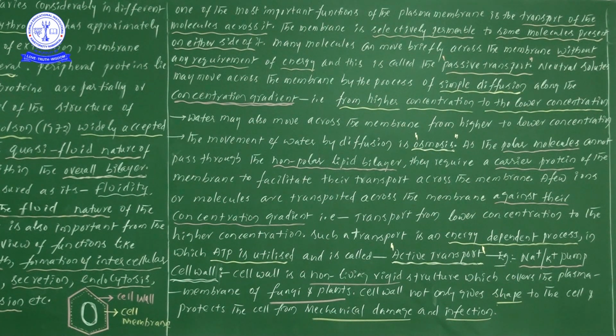So now we are learning one important function of the cell wall. It provides the shape: because of the presence of the cell wall, the cell maintains its shape. Not only that, it also protects the cell from mechanical damage and infection. So it is involved not only in providing shape but also in protecting the cell from mechanical damage and infection.